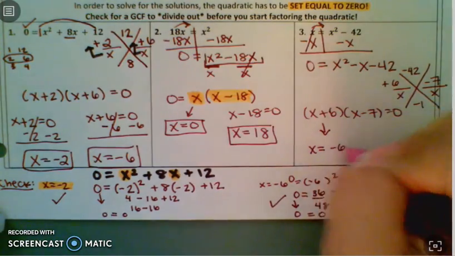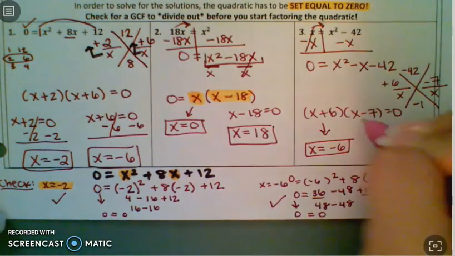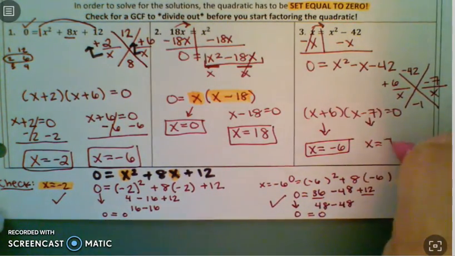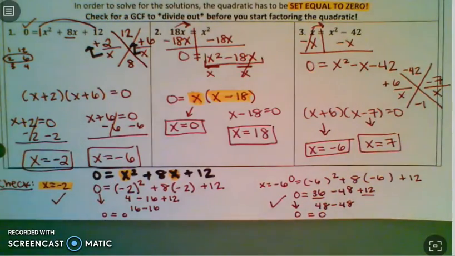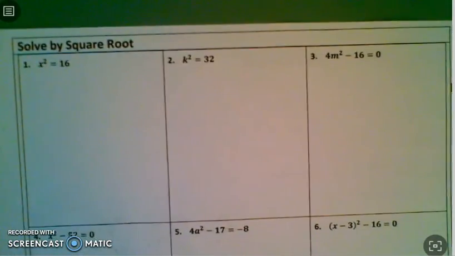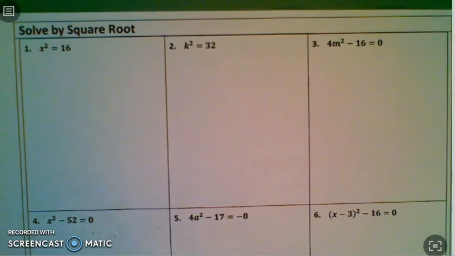We just flip it, so negative 6. X minus 7, you flip the sign, so it's x equals a positive 7. Okay, on the back of these notes, we are solving by square root, so go ahead and go to the next video.